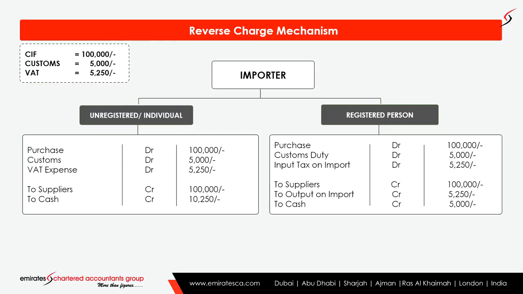Then on the credit side, suppliers will be 100,000, cash will be 5,000 which we are paying to customs, and the output tax on import will be 5,250. That means input on import 5,250 and output on import 5,250. It's only a journal entry because we are taking the input credit as well in the same VAT return period.